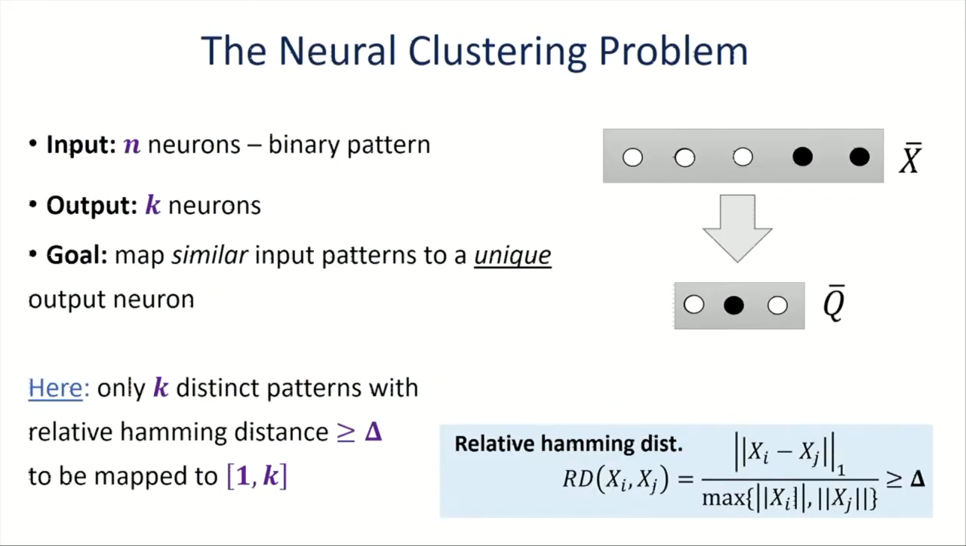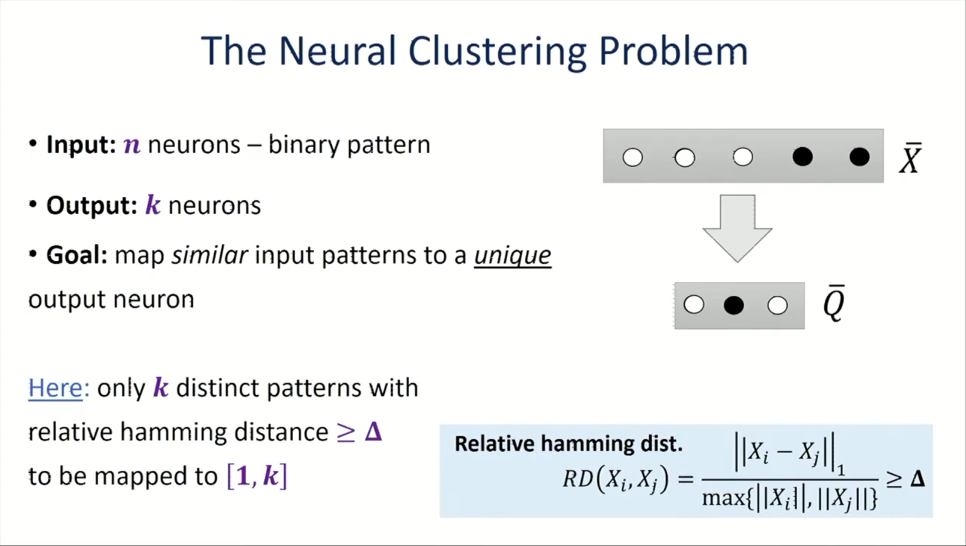Within this framework, we considered the neural clustering problem, where we have a set of n input neurons, X, and we think about them as representing binary patterns. We have a set of k output neurons, Q, and we think of k as much smaller than n. Our goal is, first of all, to map each input pattern into a unique output neuron, where we map similar inputs to the same output and different inputs to different outputs. When I say similar or different, I'm referring to the relative Hamming distance between them.